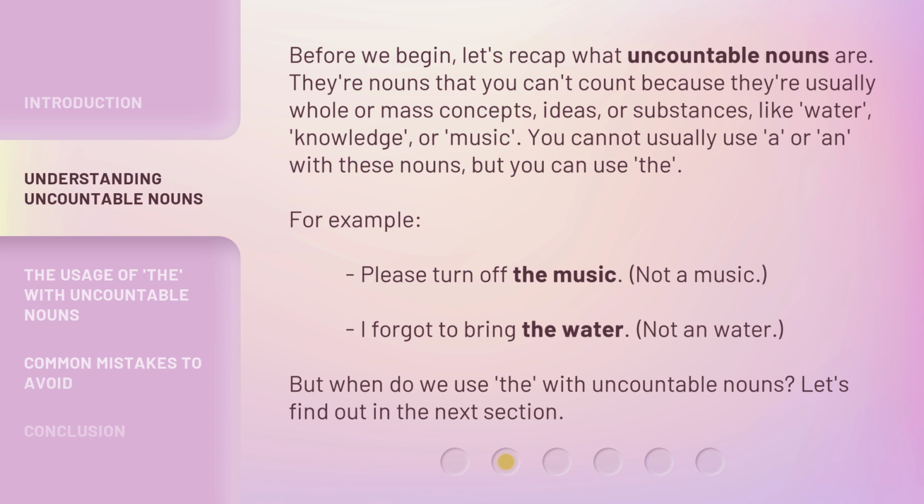Before we begin, let's recap what uncountable nouns are. They're nouns that you can't count because they're usually whole or mass concepts, ideas, or substances, like water, knowledge, or music. You cannot usually use a or an with these nouns, but you can use the. For example, please turn off the music, not a music. I forgot to bring the water, not an water. But when do we use the with uncountable nouns? Let's find out in the next section.